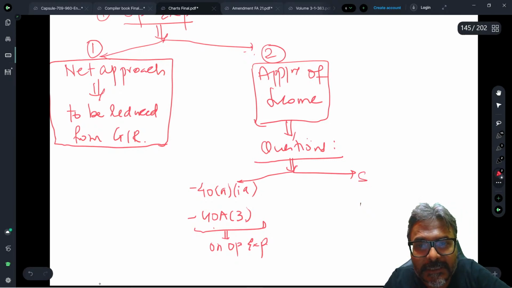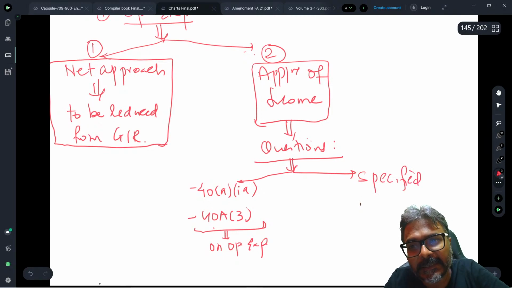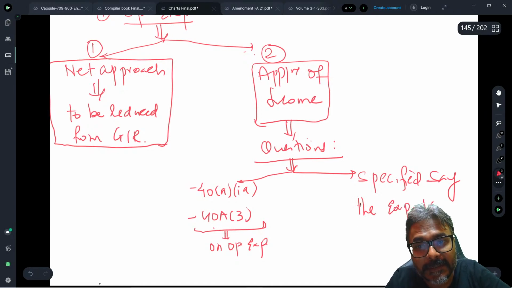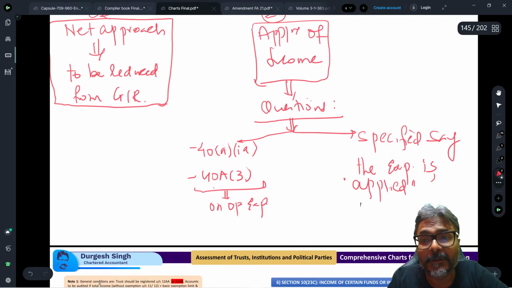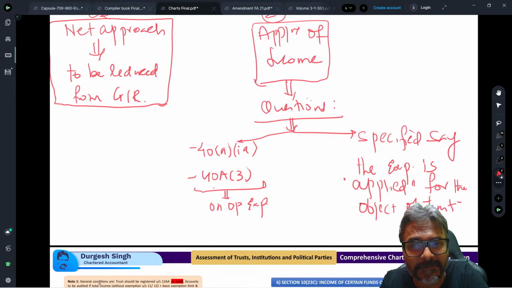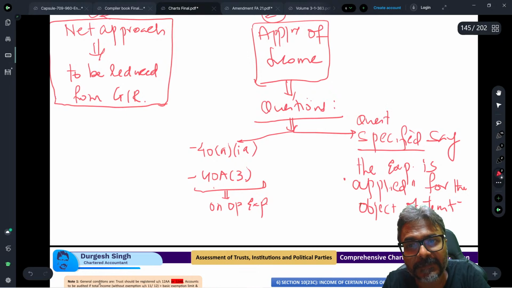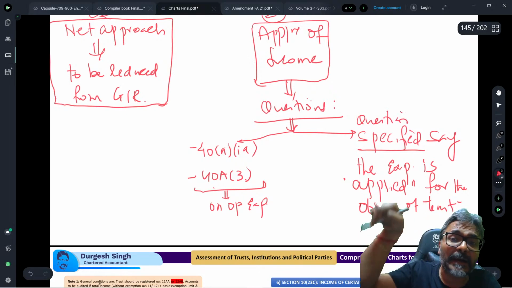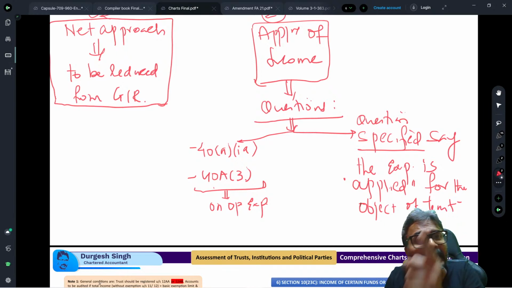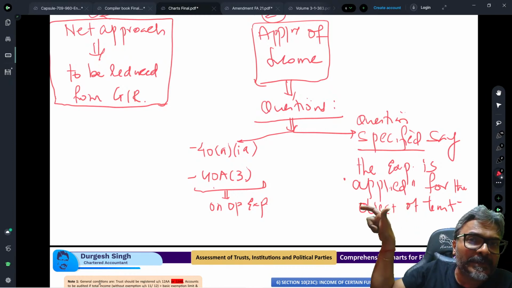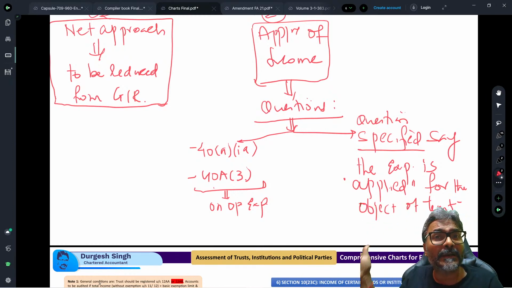Also, where the question specifically says the expenditure is applied for, this is the word that they are using, applied for the object of the trust. So if the question specifies that the expenditure is applied for the object of the trust, in that kind of a question also, you will go with what approach, students? The approach would be, after that 15% ad hoc exemption, you give the exemption under section 11 based on the application of income.